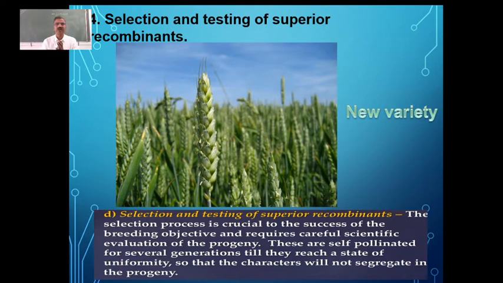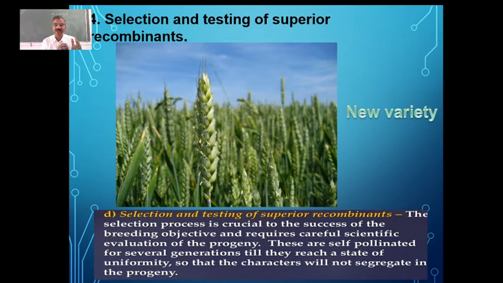So we have got so many seeds, and out of thousands of seeds, maybe two or three will have the combination which we want. That combination which is desired by us is what we call the superior recombinants, because recombination has happened here. Mixing of traits has happened in this case. That is what is done in the fourth step, that is selection.